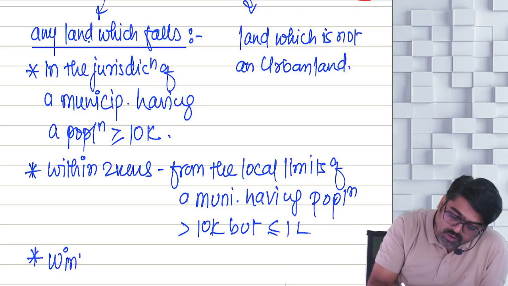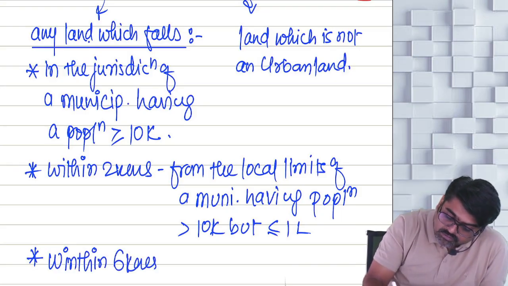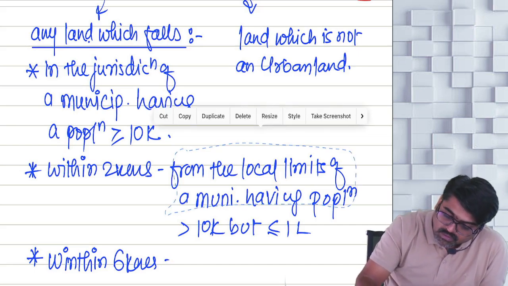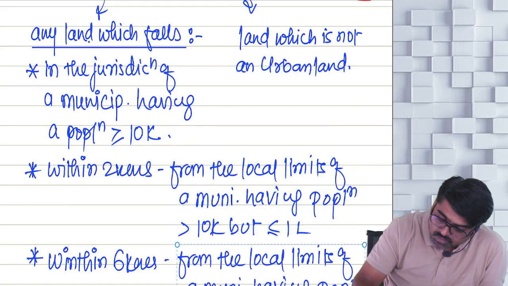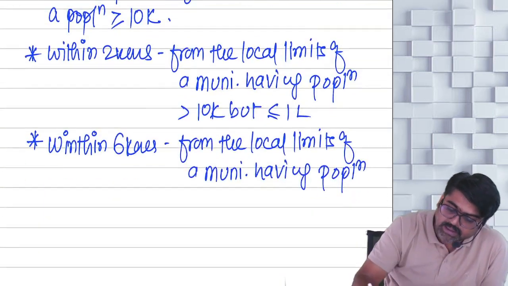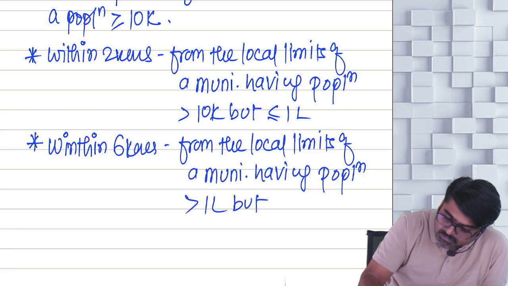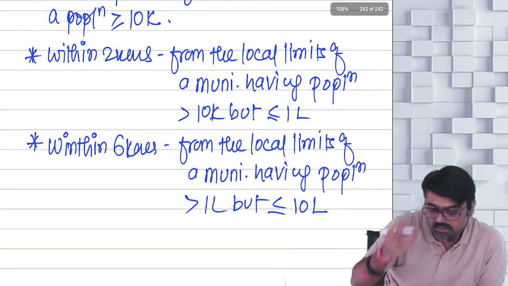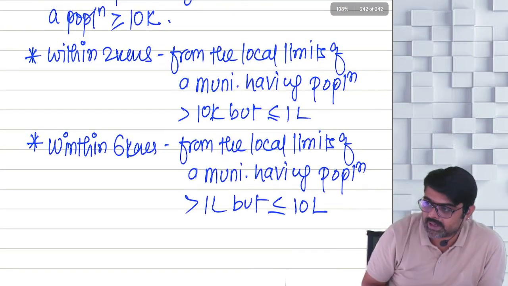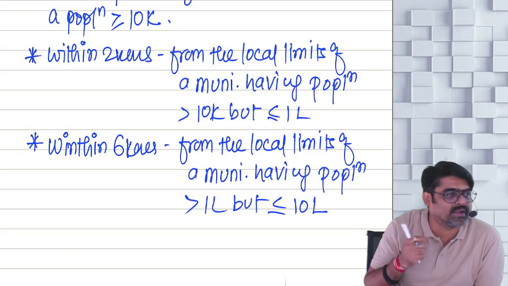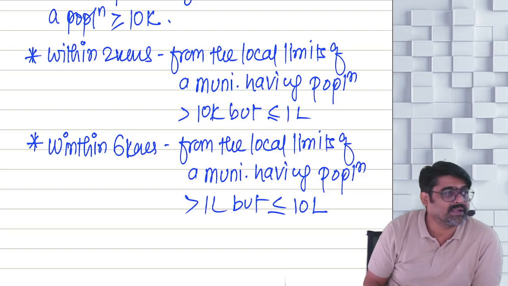The land which falls within 6 kilometers from the local limits of a municipality having a population of how much? Greater than 1 lakh but up to 10 lakhs. So how much is the population staying here? The population staying in the municipality is more than 1 lakh, but not more than 10 lakh.